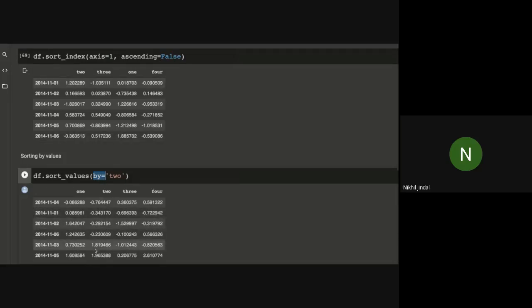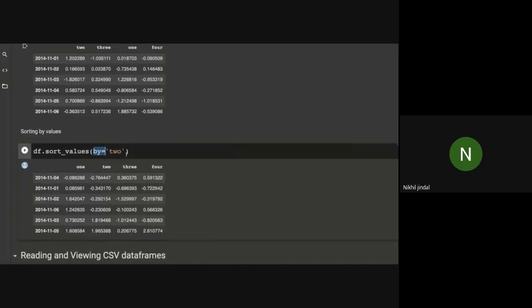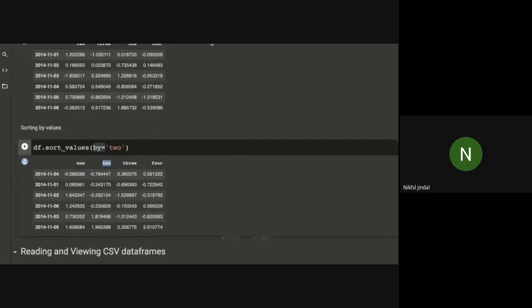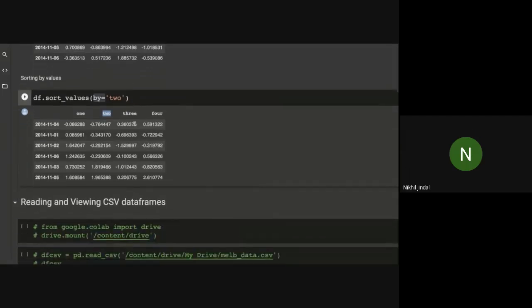So here this data frame will be sorted with regard to the column named 2. You can see the minimum value of this column 2 is this one, and the maximum value is 1.96. Similarly, all these rows have shifted. As you can see, the indexes are in the order 4, 1, 2, 6, 3, 5 according to column 2. I hope this is clear. Please guys, you can ask your doubts because pandas is a bit tricky. Okay, now let's move forward.